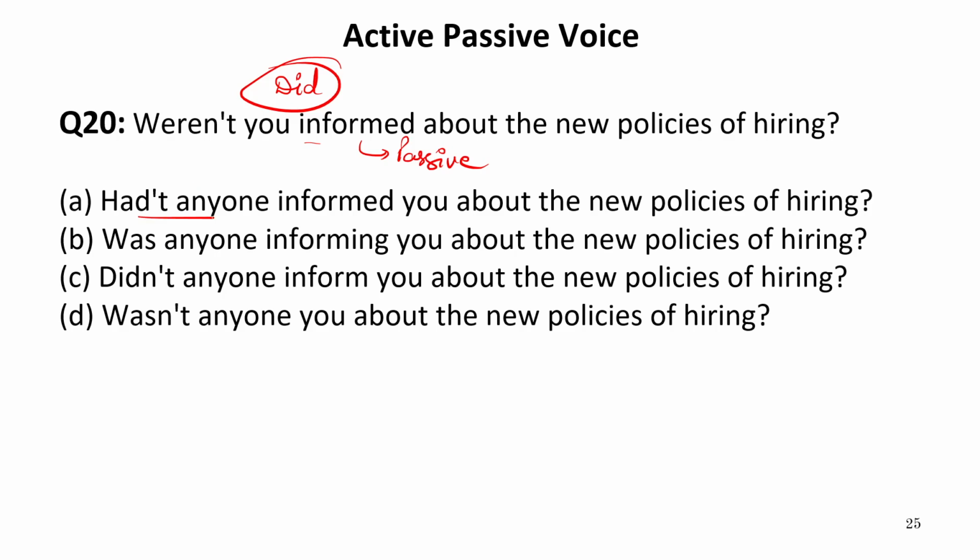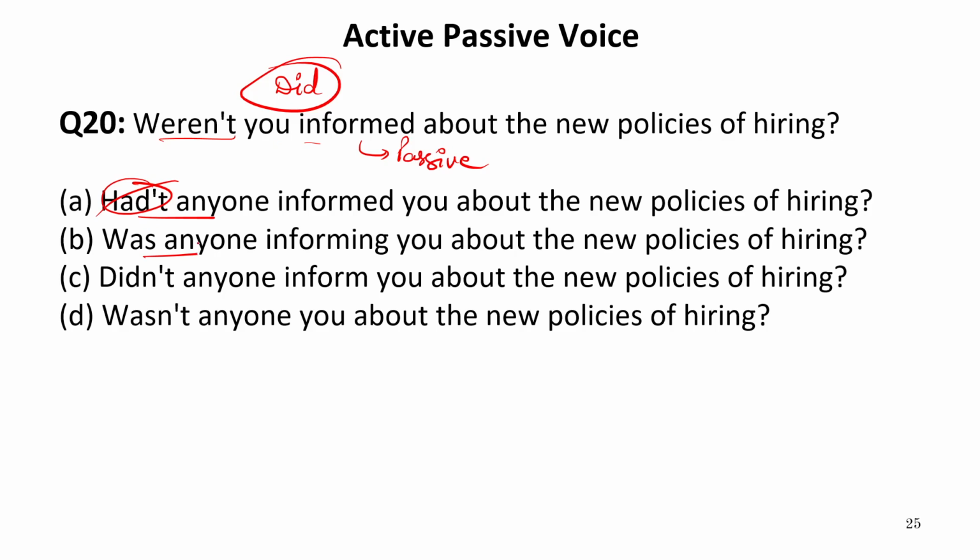Now, in the options, it is written "hadn't anyone." So, "hadn't" cannot be the answer, because if it had been, "had" should be there in the passive voice as well at the starting of the sentence.